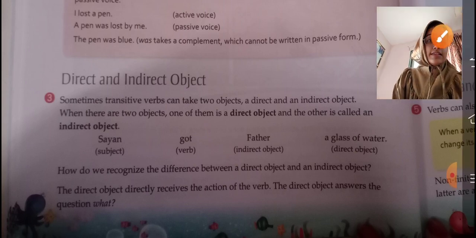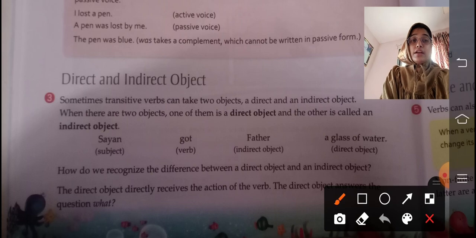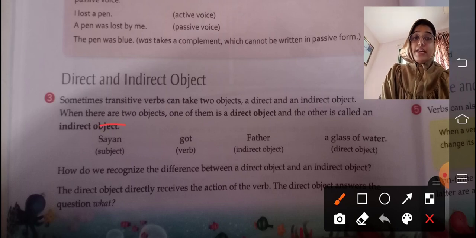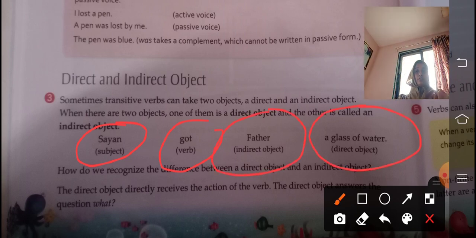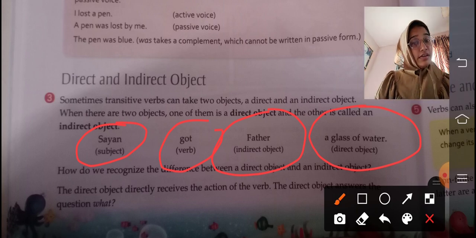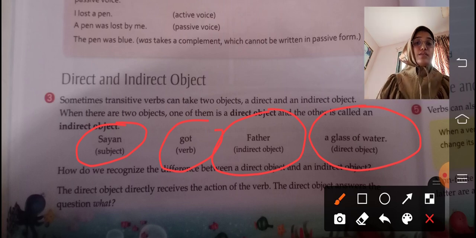Here we can take the example of, okay, how do we recognize: Sayan got father a glass of water. So Sayan is the subject, got is a verb. Father is an indirect object, a glass of water is the direct object. Sayan got a glass of water. So Sayan got father a glass of water. That is why father is an indirect object and the direct object is a glass of water.